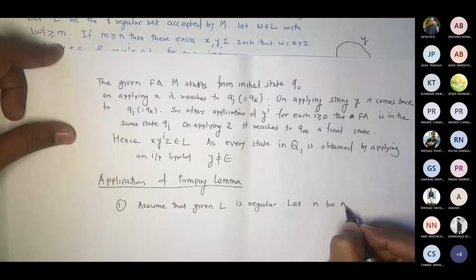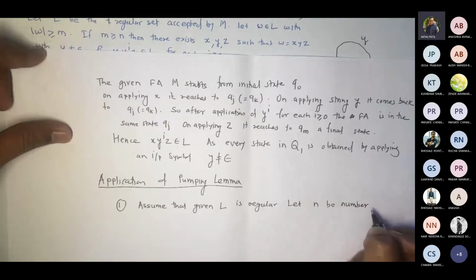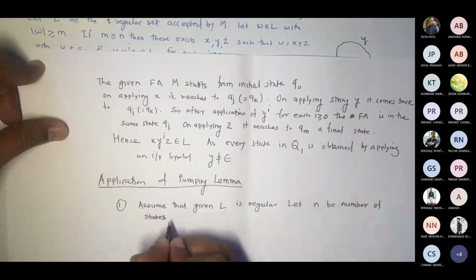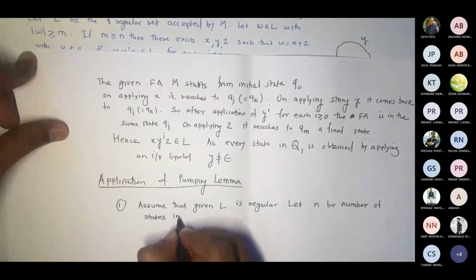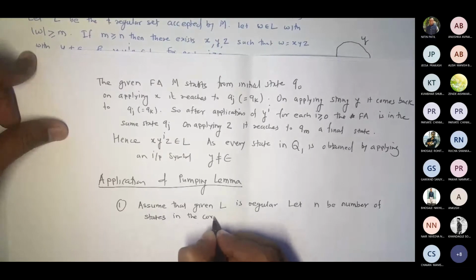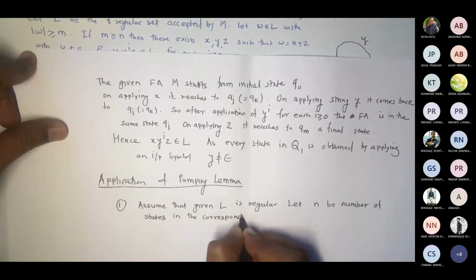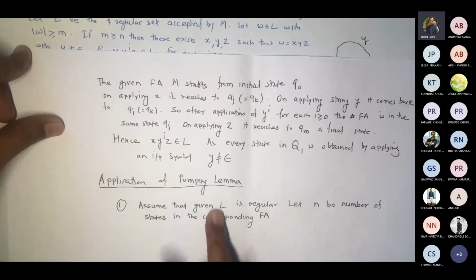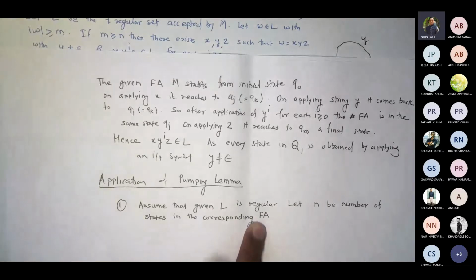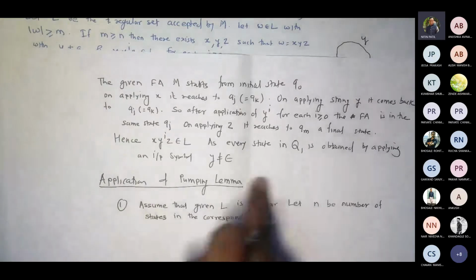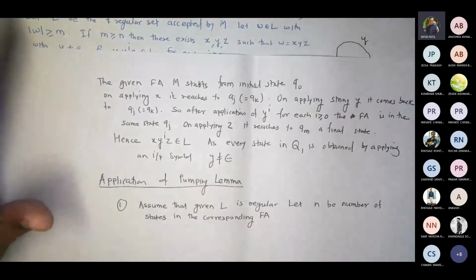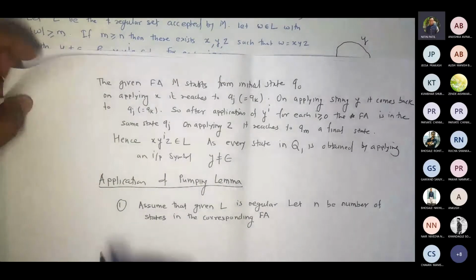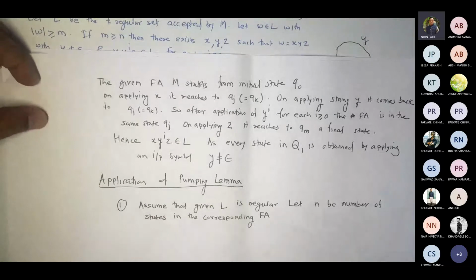Let n be a number. What is n for us? Number of states in the corresponding finite automata, because if L is regular, then there should be a finite automata. This would always be your first statement. The first statement and part of the last statement would be the same for every problem. For some problems, when I said every, 1 or 2 problems may differ there.